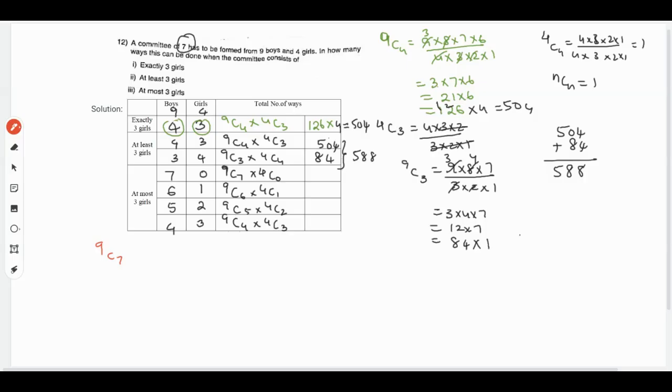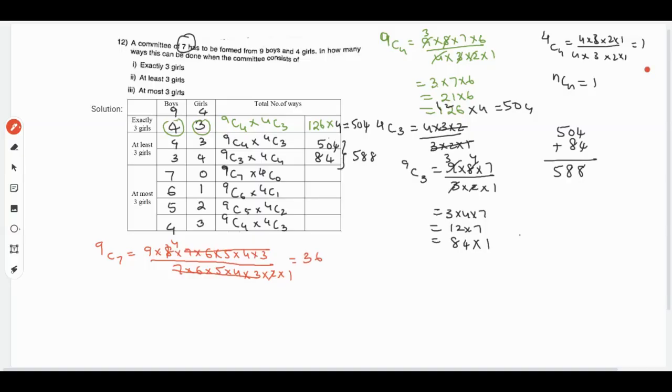9C7 means we can write it as 9 into 8 into 7 into 6 into 5 into 4 into 3, 7 values, divided by 7 factorial, 7 into 6 into 5 into 4 into 3 into 2 into 1. So this will get cancelled. So here 2 ones are 2, 2 fours are 8, so it will be 9 into 4 is 36.